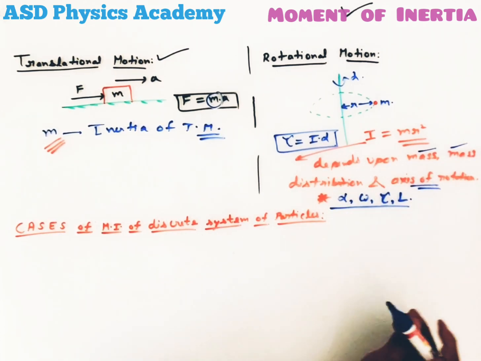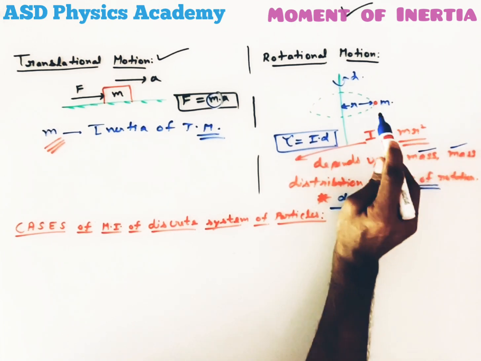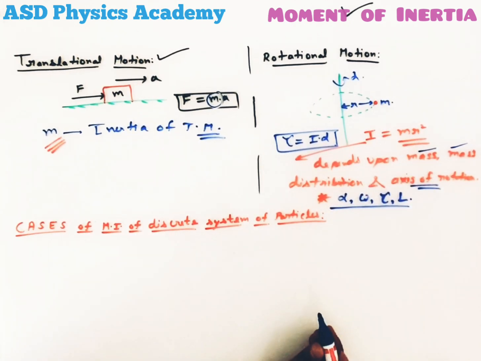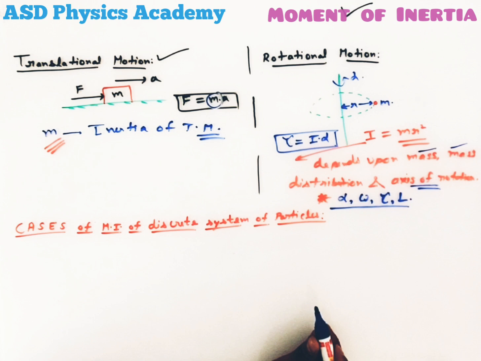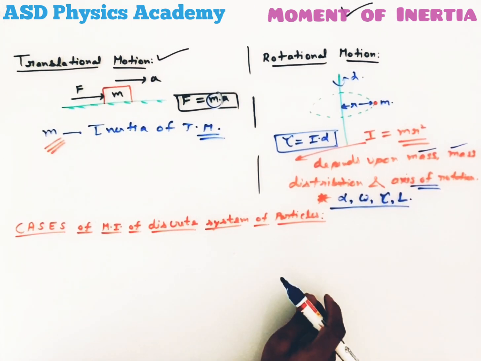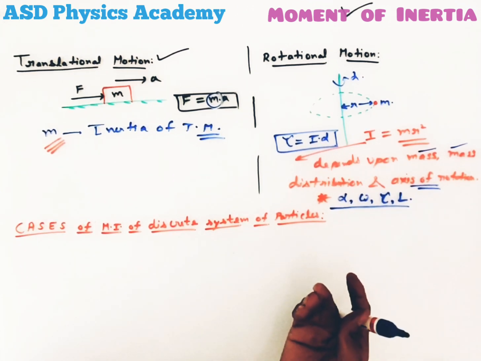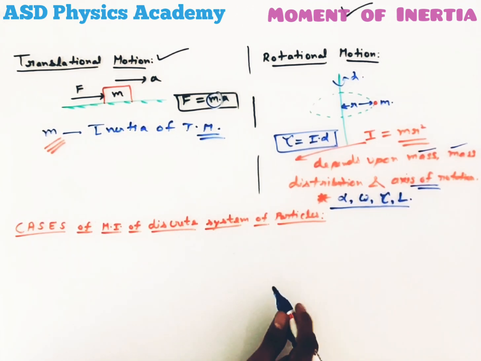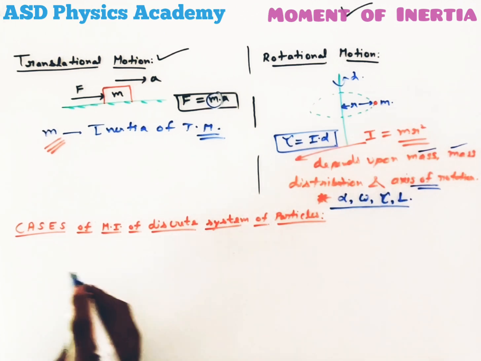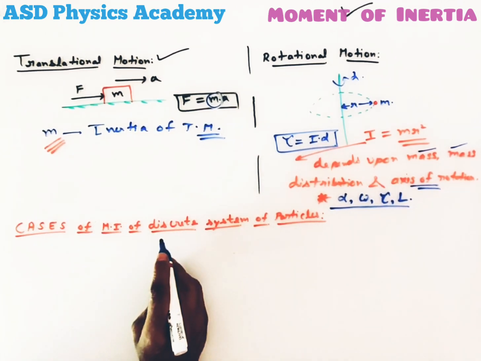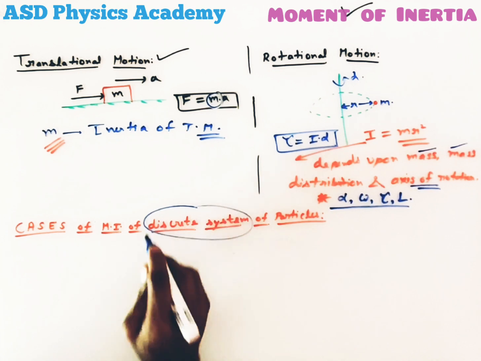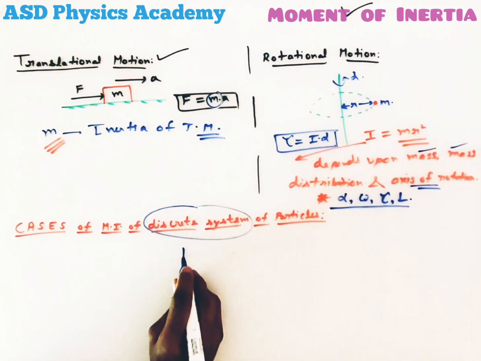Now here we have taken moment of inertia for only one particle. Now a number of cases used to be there, like cases of moment of inertia of discrete system of particles, continuous system of particles, later parallel axis theorem will come, perpendicular axis theorem will come. But today we will see cases of moment of inertia of discrete system of particles. That means